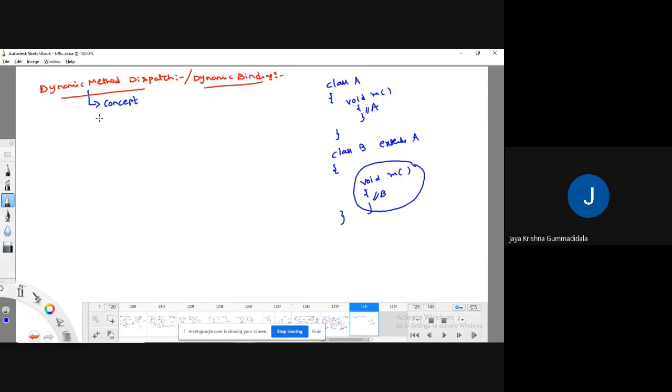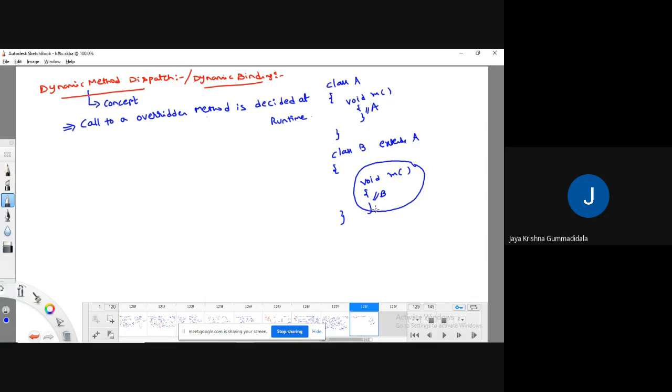Meaning that it's a kind of mechanism in which the call to an overridden method is decided at runtime. Then we can call it dynamic method dispatch. This is a concept. Call to an overridden method.